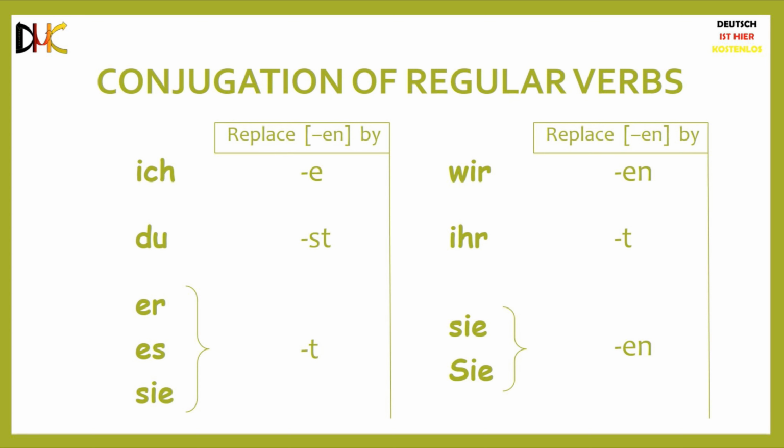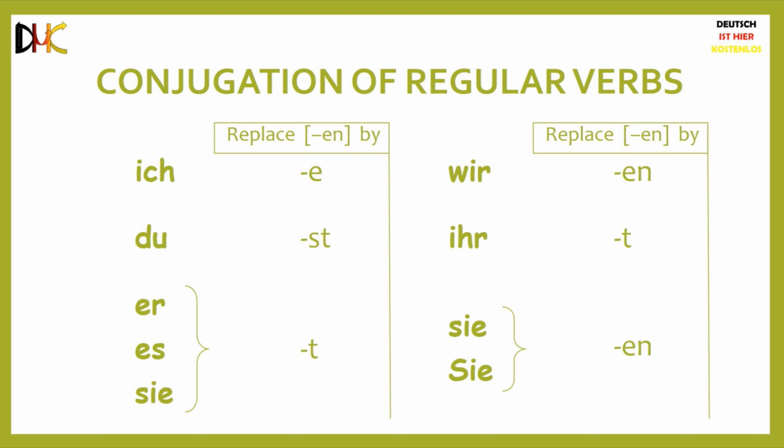When the subject pronoun is wir, you use the same ending as that of its infinitive form, which is usually en or just n. When the subject pronoun is ihr, you replace the en with a t, just like er, sie, es.